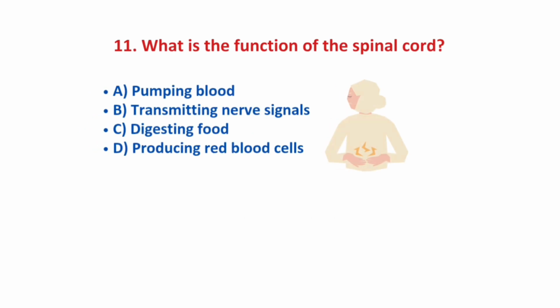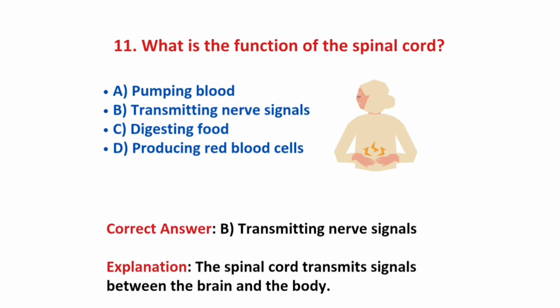Question number 11, what is the function of spinal cord? Options are pumping blood, transmitting nerve signals, digesting food, and producing RBCs, red blood cells. And the correct answer is option B, transmitting the nerve signals. Spinal cord transmits the signals between the brain and the body. So the correct answer is